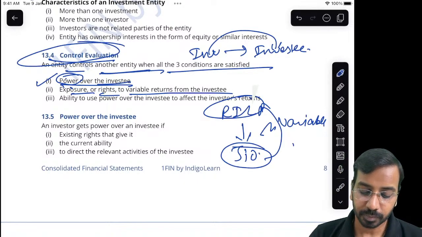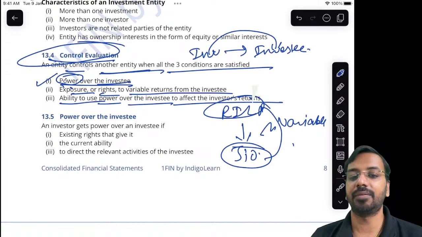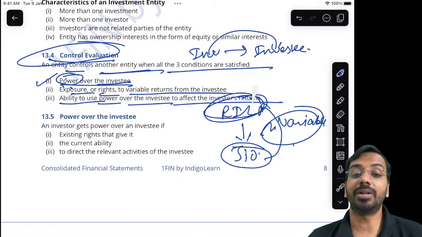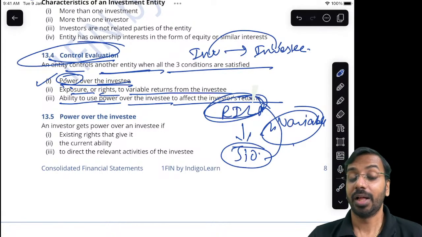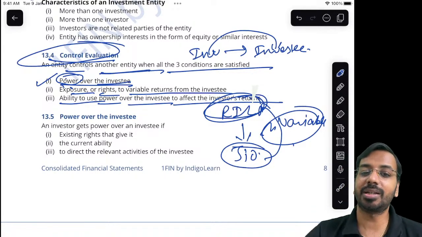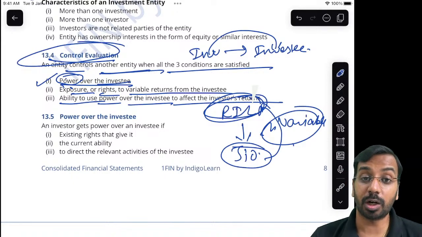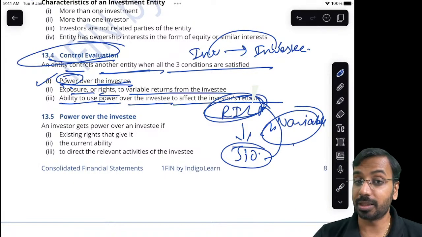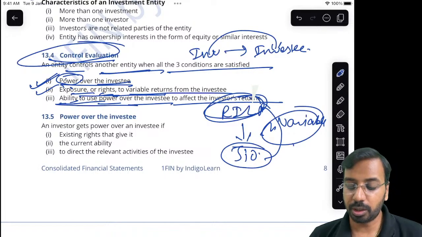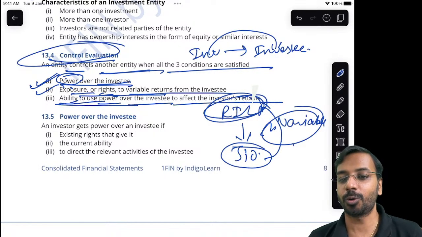Then it has the ability to use the power over the investee to affect the investor's return. So RIL has power to affect this return. How will it affect the return? It will take decisions, expansion decisions, or we will give everything for free. When you give everything for free, then also your returns are affected, correct? Or when you give discounted price, when you expand in the market, when you acquire another competitor in the market. So there is a power, there is an exposure or right to variable returns, and I can use the power to affect my return.